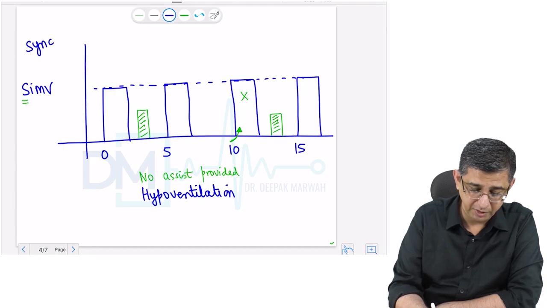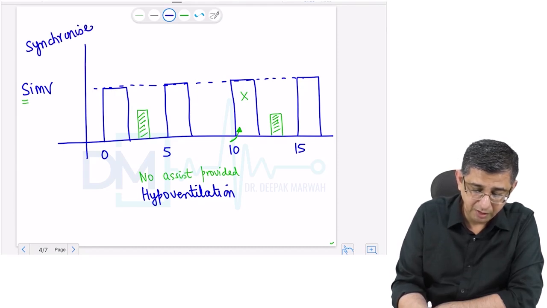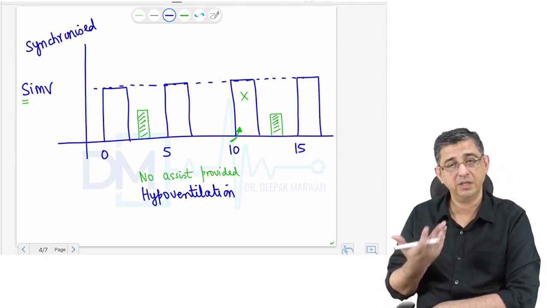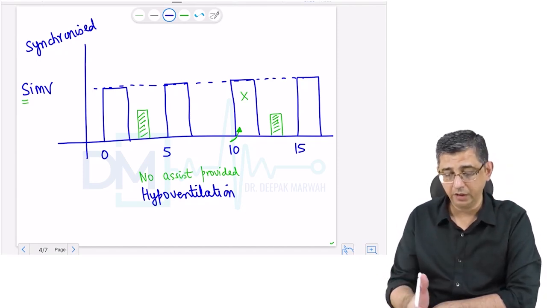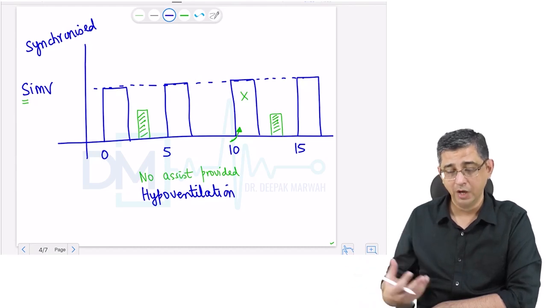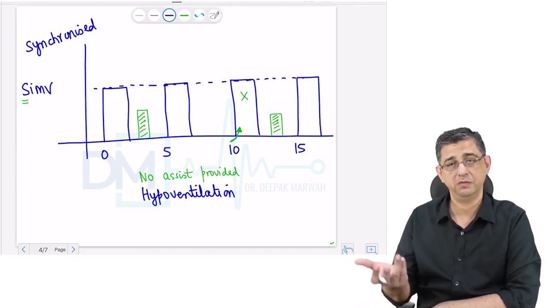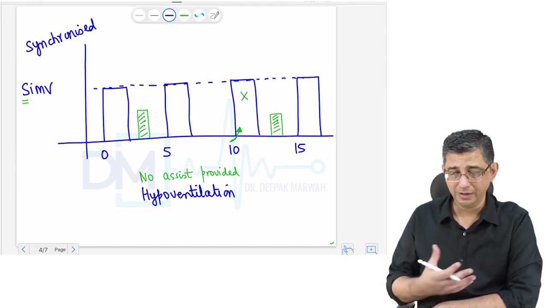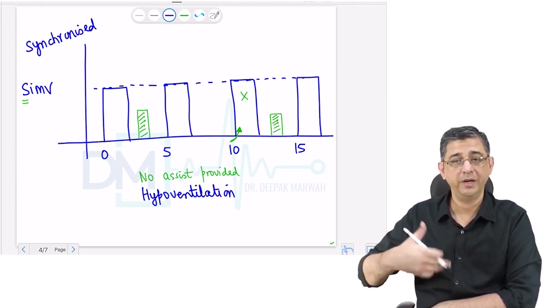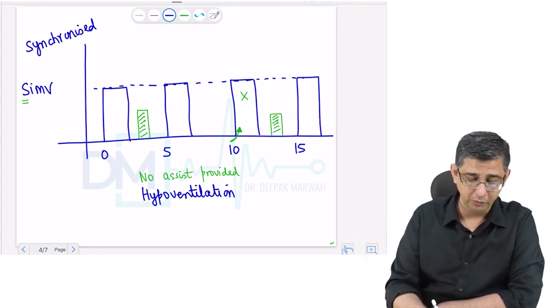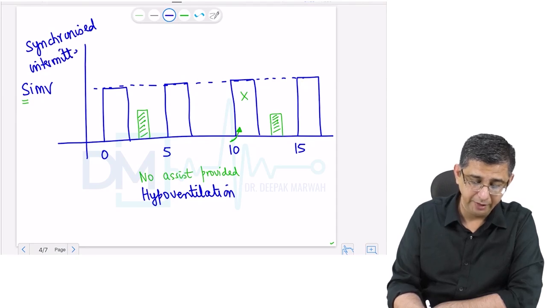That is SIMV, that is synchronized. We are letting the person also exercise his chest muscles, and the ventilator is also providing some backup support, so the load on the muscles of the chest will become relatively lesser. So it's like making him practice before he does a proper breathing. So we call it synchronized, intermittent, mandatory ventilation. You can go through the English word here.